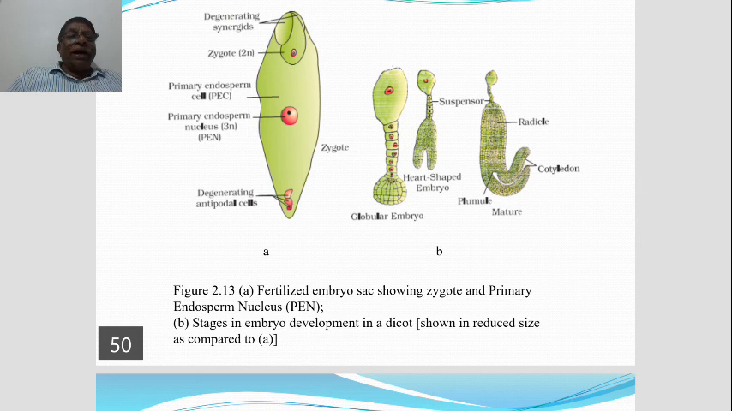So the third diagram, that is heart-shaped embryo. Okay. Then the last one, that is the mature embryo. Suspensor is very much reduced. So there is a radicle, cotyledons, plumule, the mature embryo. So that's all about the development. Okay.